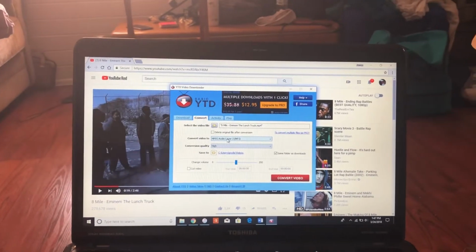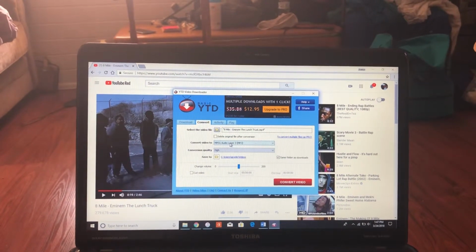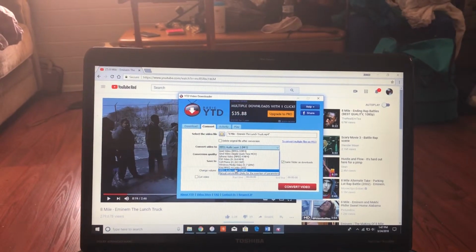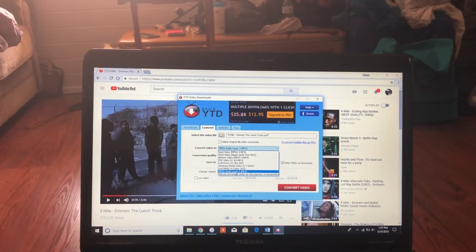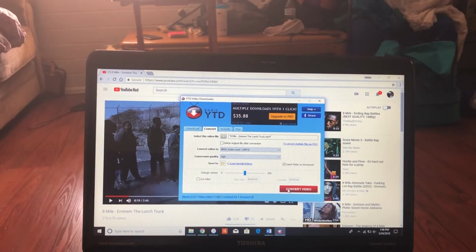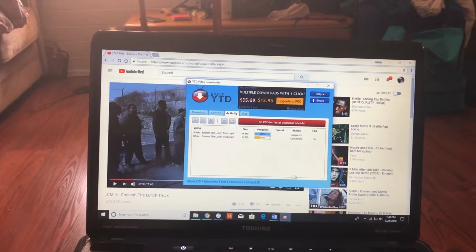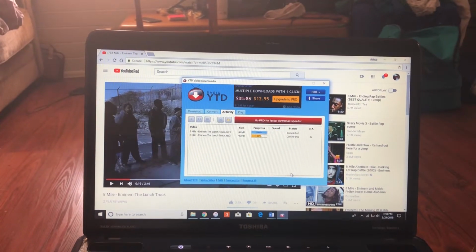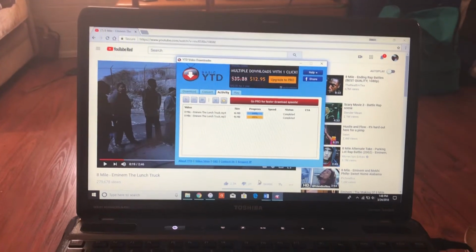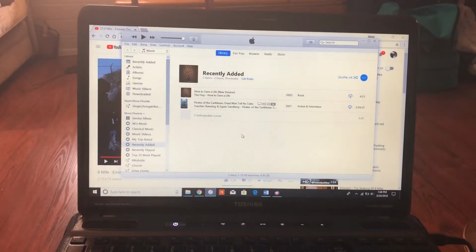And just to make sure, you're going to go to this convert video to, and you're going to click that, and make sure the MPEG audio layer 3 is clicked, the MP3. Click that, and then go to convert. And once that's done converting, you can open the iTunes.